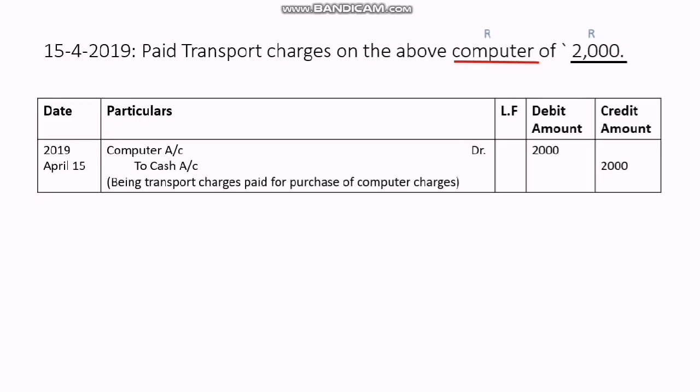If here it was paid transport charges of rupees 2000, then we will set that transport charges is a party and cash is another party. That's it. Next.